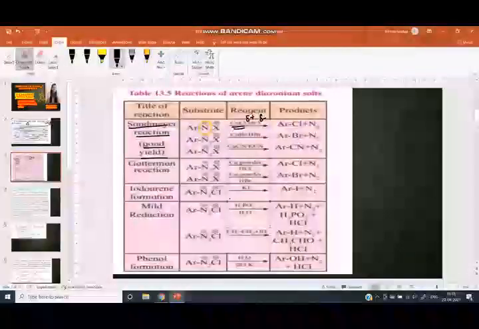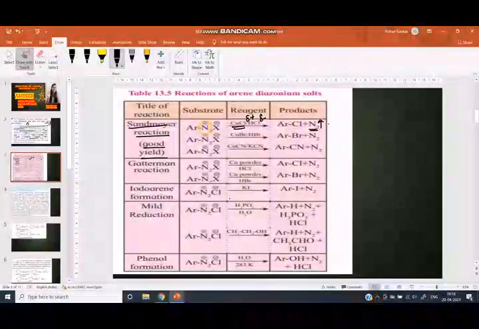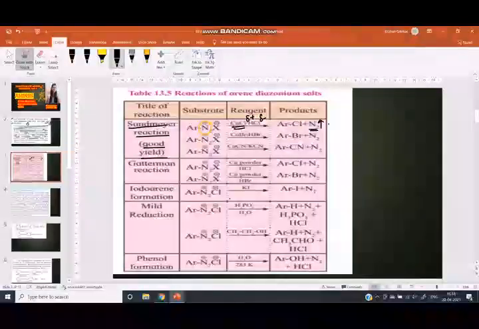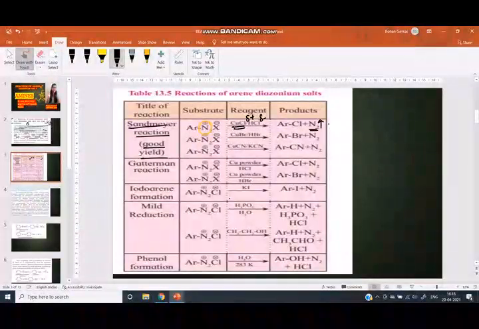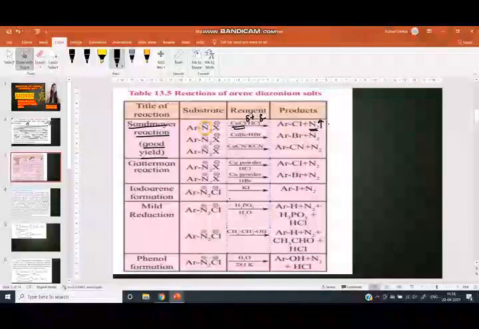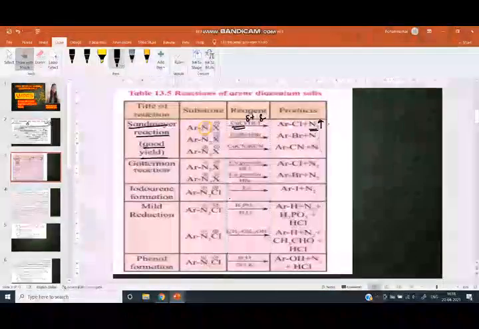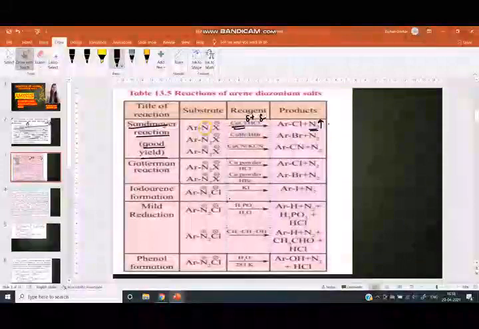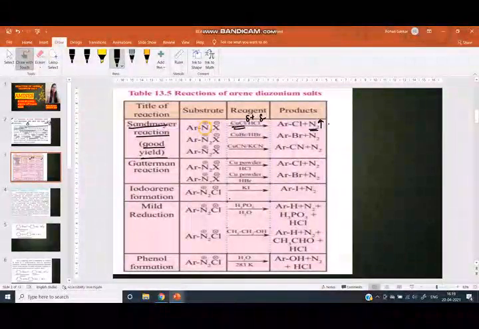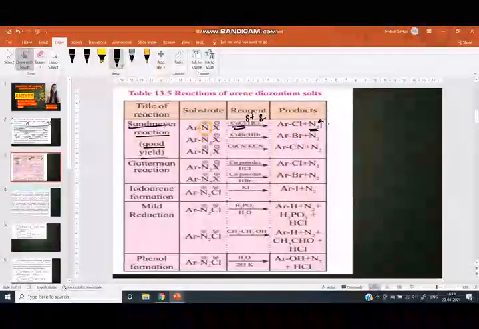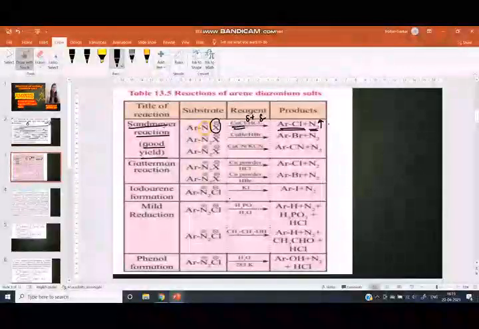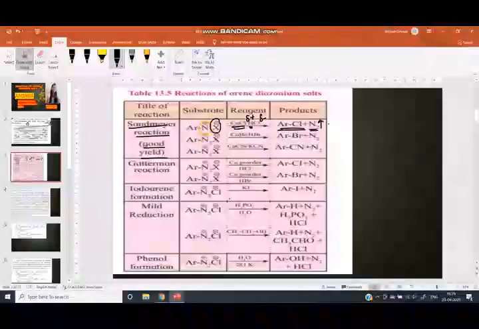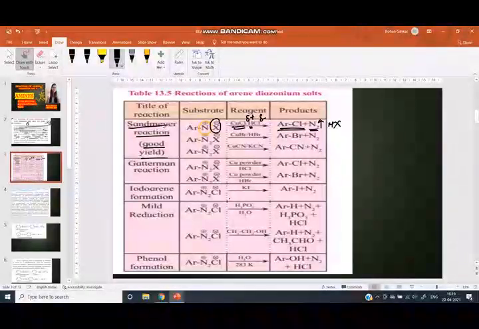This N2 is a good leaving group, therefore it is removed, and in the place of nitrogen a nucleophilic group is added. Who is the nucleophile here? Cl is the nucleophile, because the charge on Cl is negative. Therefore Cl adds here and we get ArCl. And this X minus reacts with this H and we get HX as a byproduct.